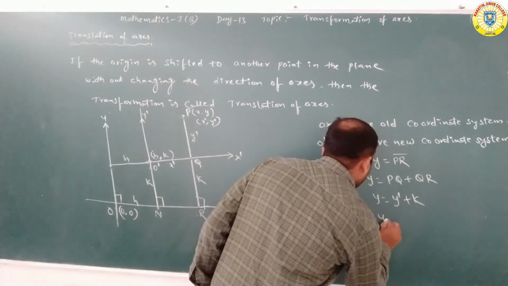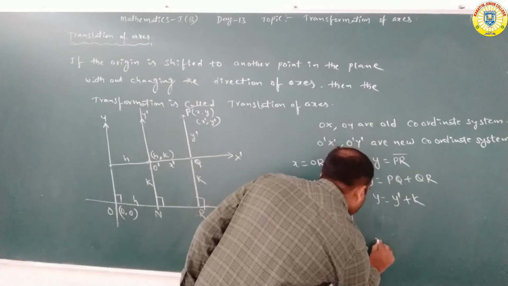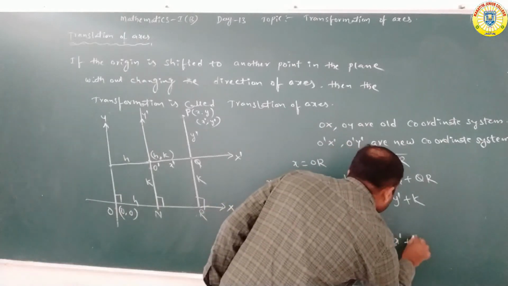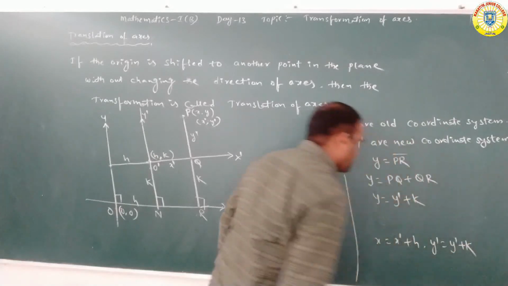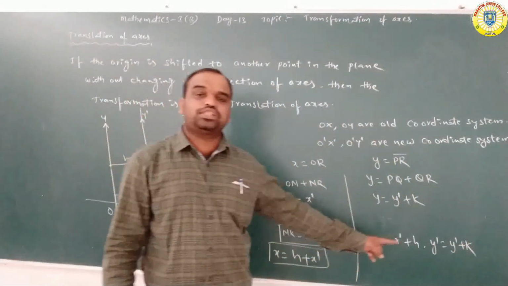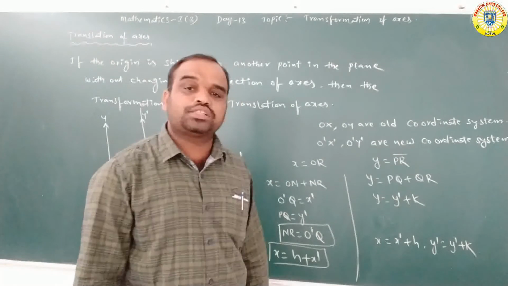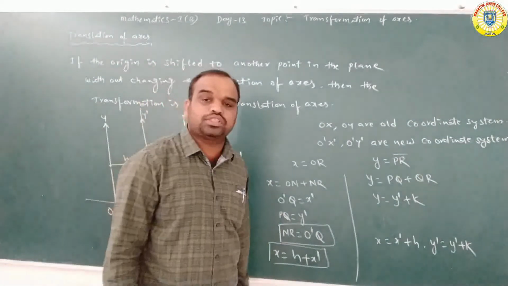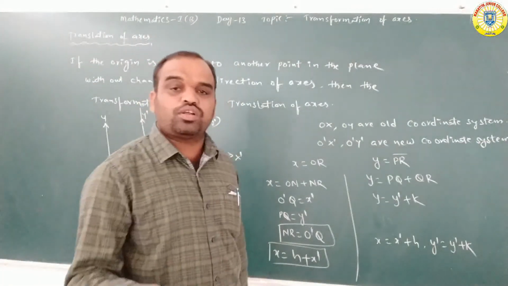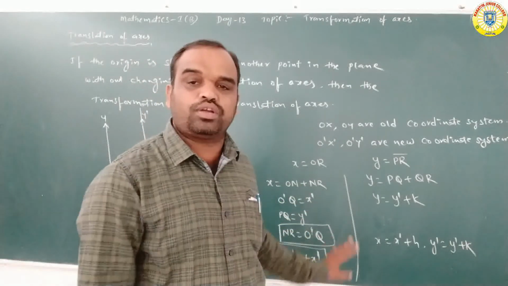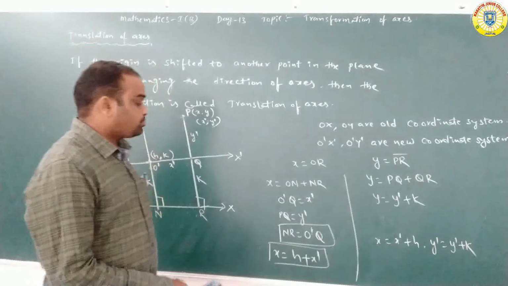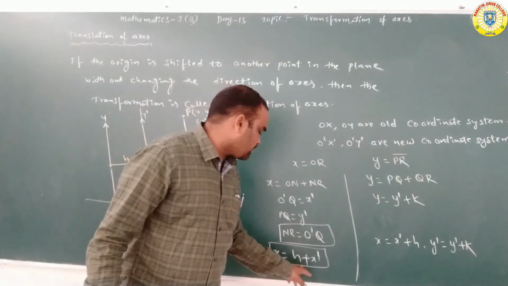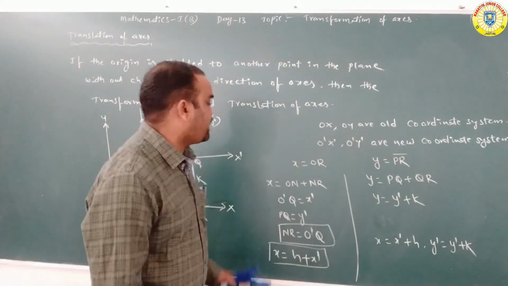Totally, x is equal to x dash plus h, y is equal to y dash plus k. This is the relation between the new coordinate system and the old coordinate system. Tomorrow we will discuss the same in class. Again, one time repeating this system: x is equal to x dash plus h, y is equal to y dash plus k.